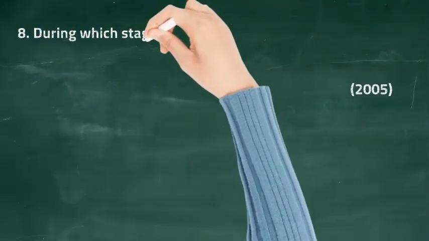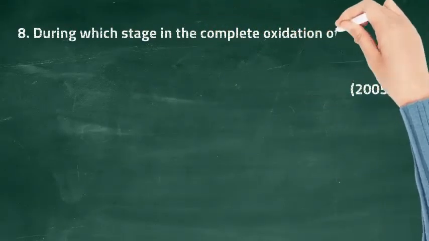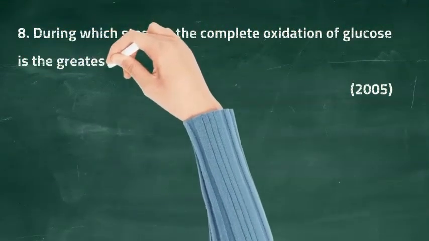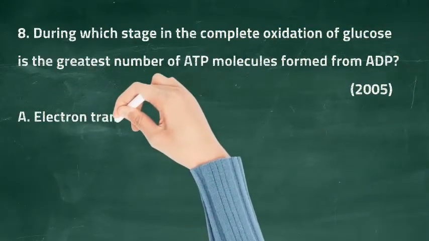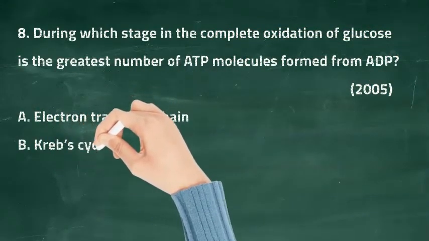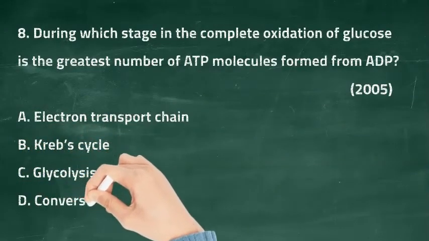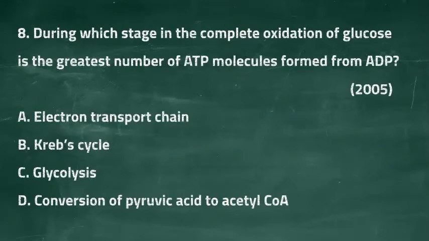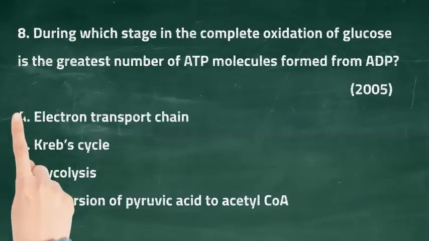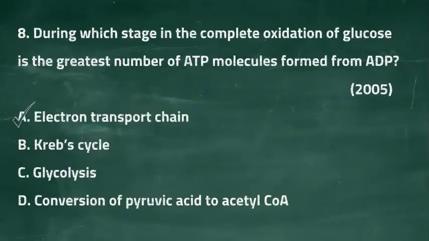Question 8. During which stage in the complete oxidation of glucose is the greatest number of ATP molecules formed from ADP? Option A is electron transport chain. Option B is Krebs cycle. Option C is glycolysis. And option D is conversion of pyruvic acid to acetyl CoA. So the right answer for this question is option A, electron transport chain.